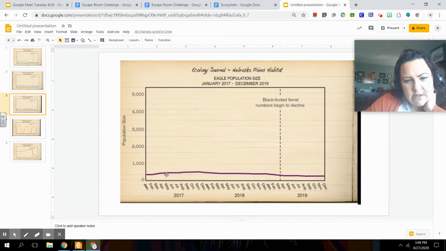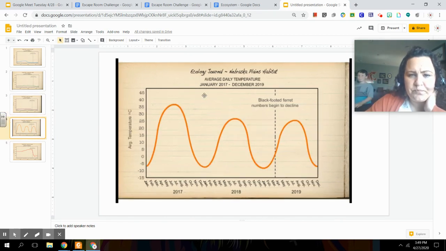Once again, here's this trend line showing us not a whole lot of change in the eagle population, but right here, where that ferret population began to decline, maybe we see even a slight decline in the eagle population, but definitely I don't see any peak coming up here indicating that more eagles had some sort of pressure on the ferret population. So I'm not sure that the eagle population really had any great impact on this decline of the black-footed ferret. Let's go ahead and check out our next graph.